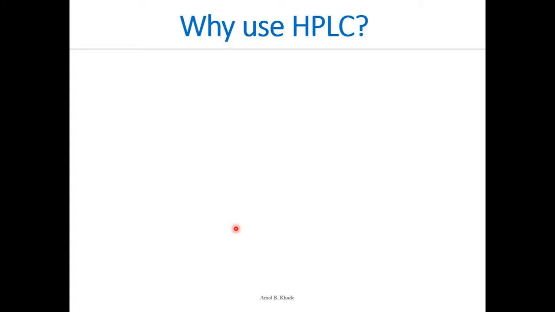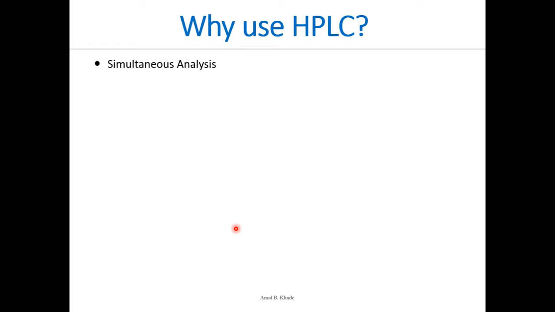So why use HPLC? Because you can perform a simultaneous analysis, right? Let's say you have multi-component formulations in pharmaceuticals. Without separating those components into individual fractions, which is actually done in chromatography, otherwise you have to separate them from each other and then subject them to a particular method of analysis.